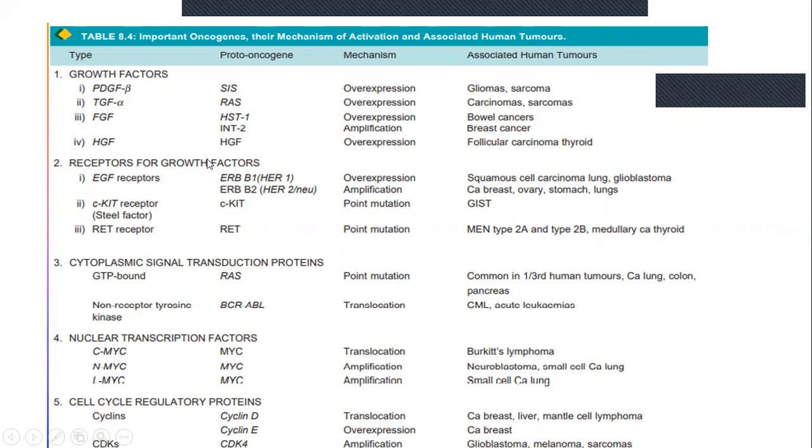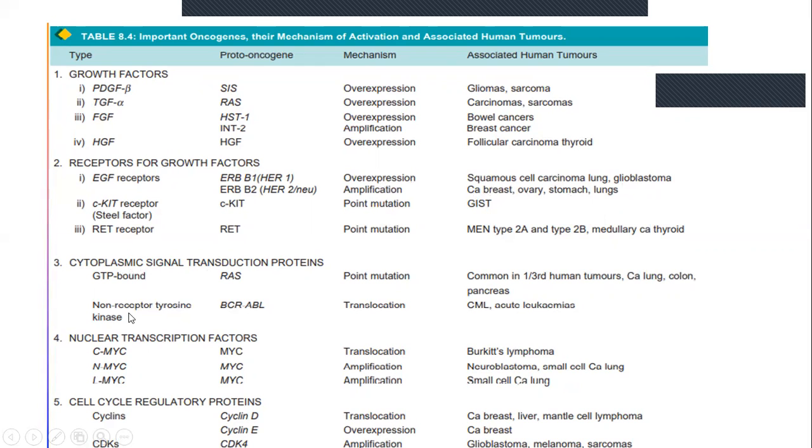When these proto-oncogenes react with these receptors for growth factors and undergo overexpression or point mutations, the result will be glioblastoma, carcinoma of breast, ovary, stomach, lungs. CA is nothing but carcinoma. So these will take place. And cytoplasmic signal transduction proteins, GTP bound RAS oncogene, when it undergoes point mutation, it causes carcinoma of lung, colon, pancreas.